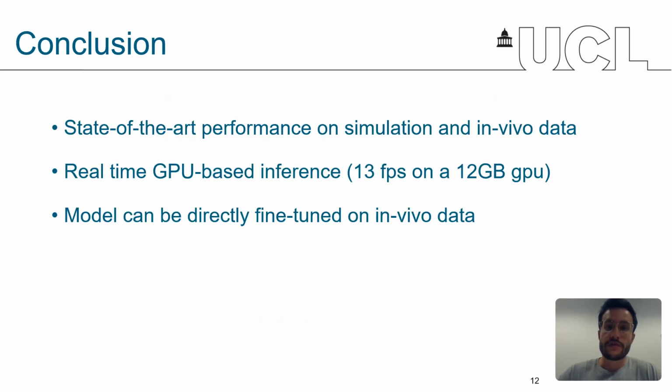In this work, we've shown that our method exhibited state-of-the-art performance on both simulation and in vivo data. Also, our approach reached a strain prediction rate of about 13 frames per second in inference, which means we could potentially use our method for real-time processing of ultrasound data. To conclude, we believe the real-time inference of our network, as well as its ability to be trained without ground truth labels, represent a great potential for the use of deep learning methods in ultrasound strain elastography.